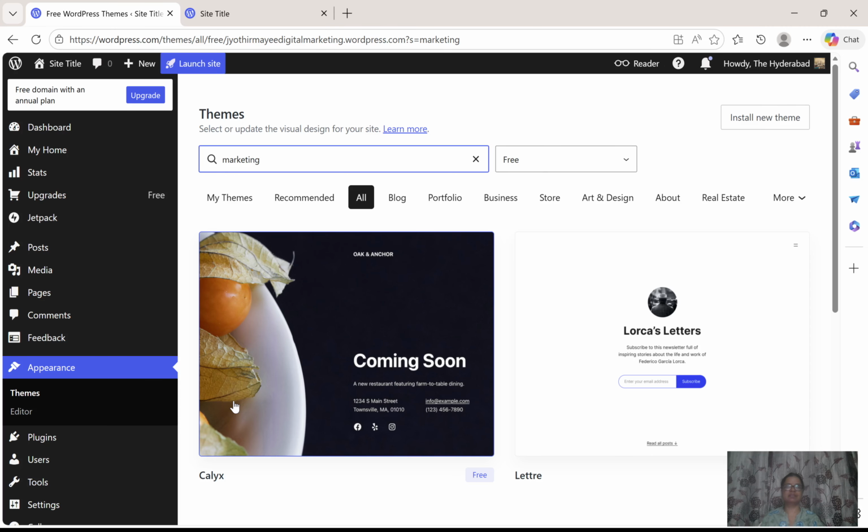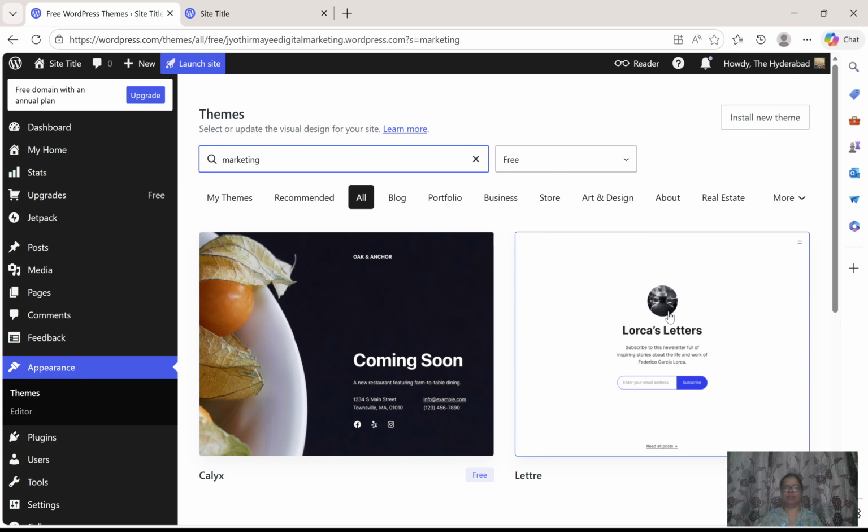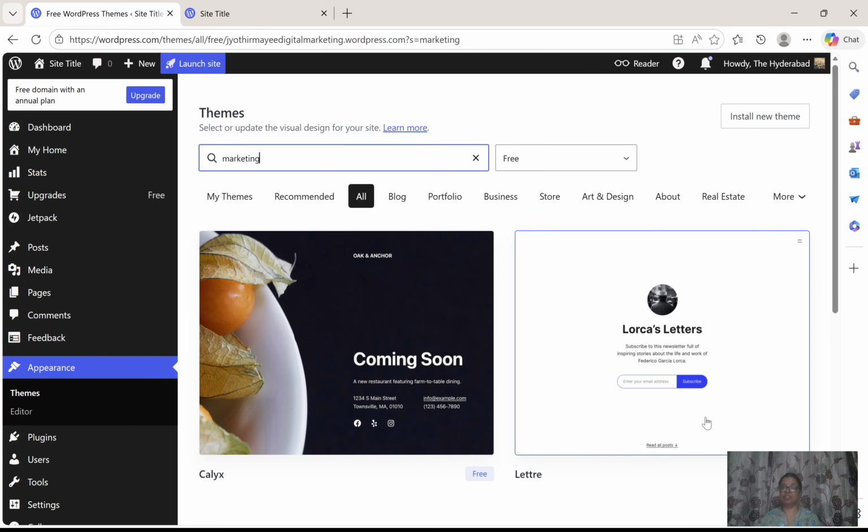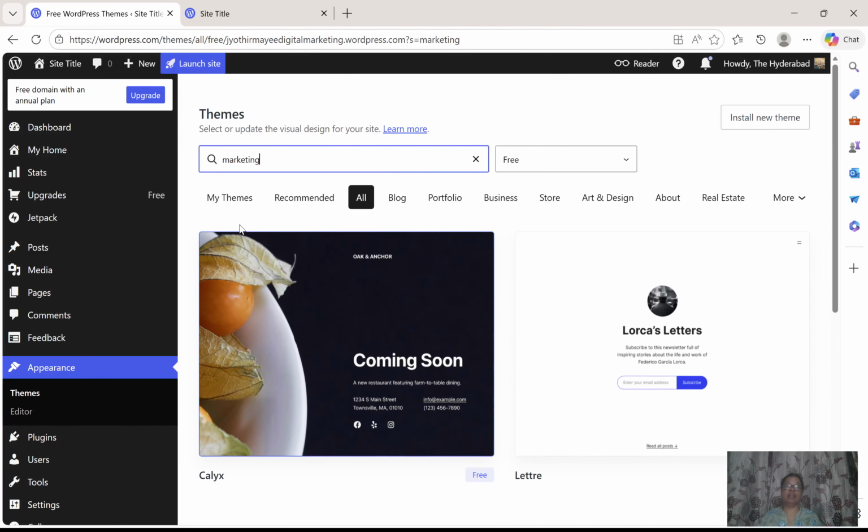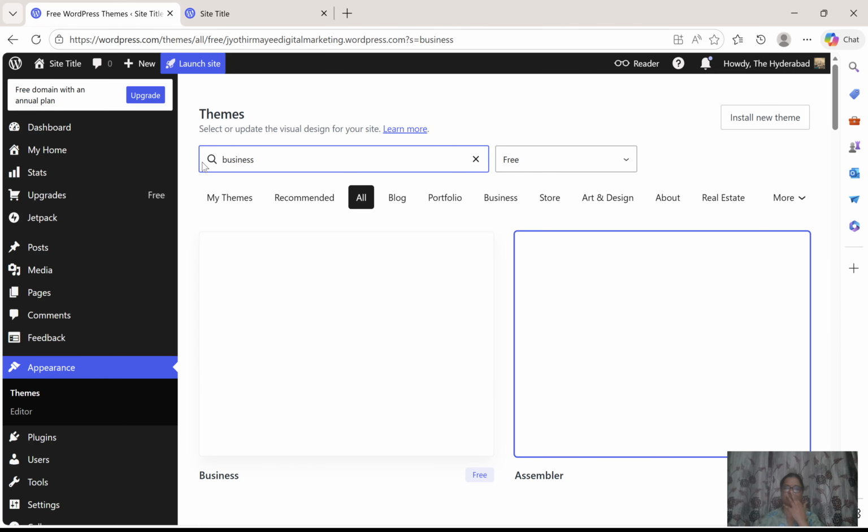Okay, this business one seems to be a restaurant site. Okay, we can change everything. If I take a restaurant theme, I'm very confident that I can easily change it to a marketing theme. So, one more theme, and let me change the keyword and search for another theme. I will type business. Or we can type portfolio also.